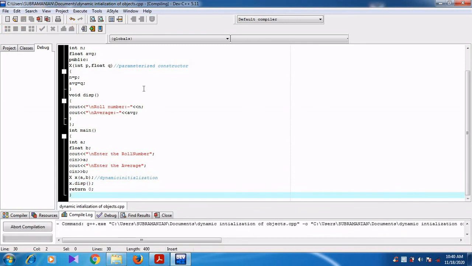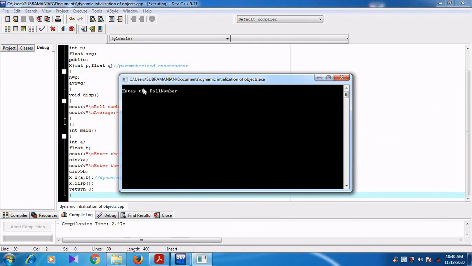When I press F11, we are asked to enter the roll number. I am entering 1001. Average is 95. I can give a floating point value, there is no problem.